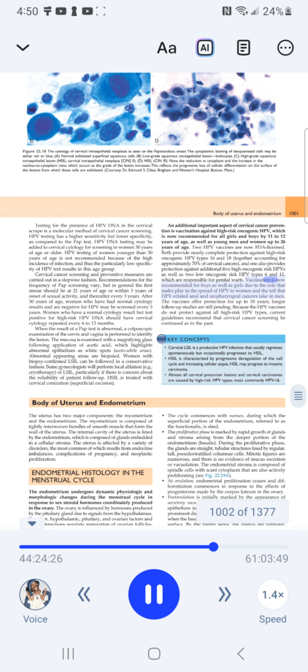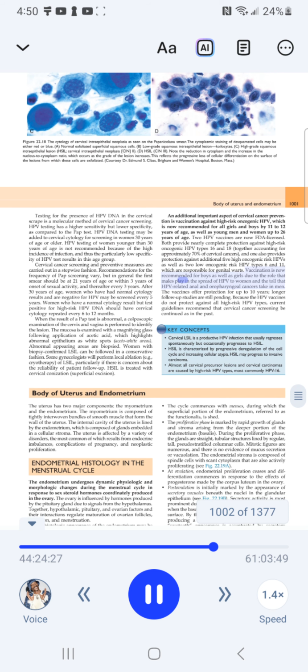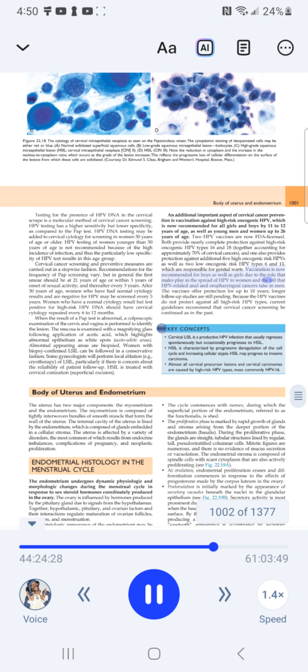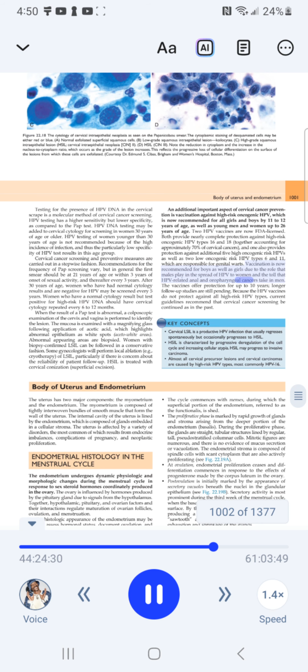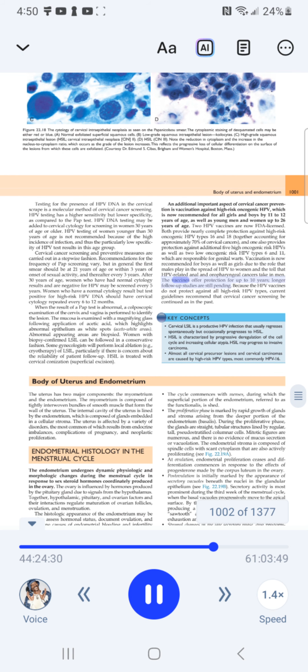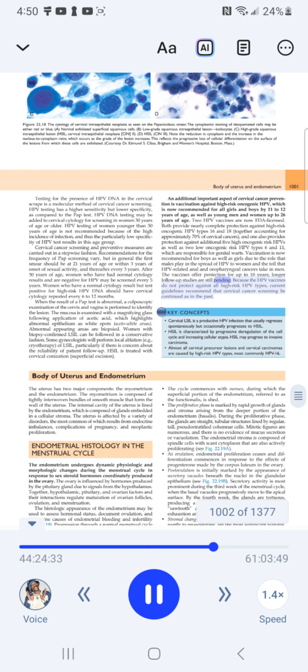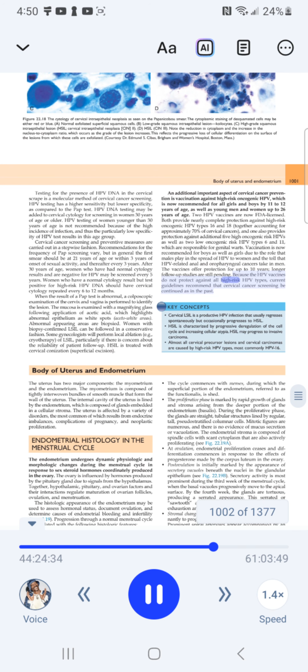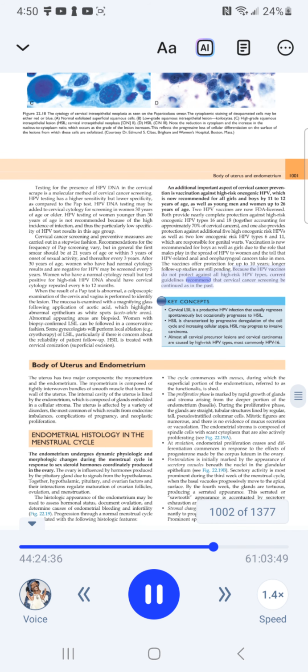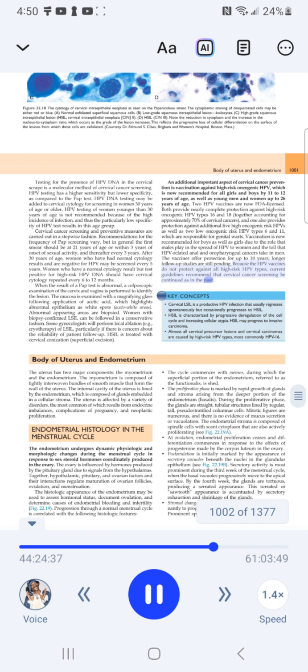Vaccination is now recommended for boys as well as girls due to the role that males play in the spread of HPV to women and the toll that HPV-related anal and oropharyngeal cancers take in men. Vaccines offer protection for up to 10 years. Longer follow-up studies are still pending. Because the HPV vaccines do not protect against all high-risk HPV types, current guidelines recommend that cervical cancer screening be continued as in the past.